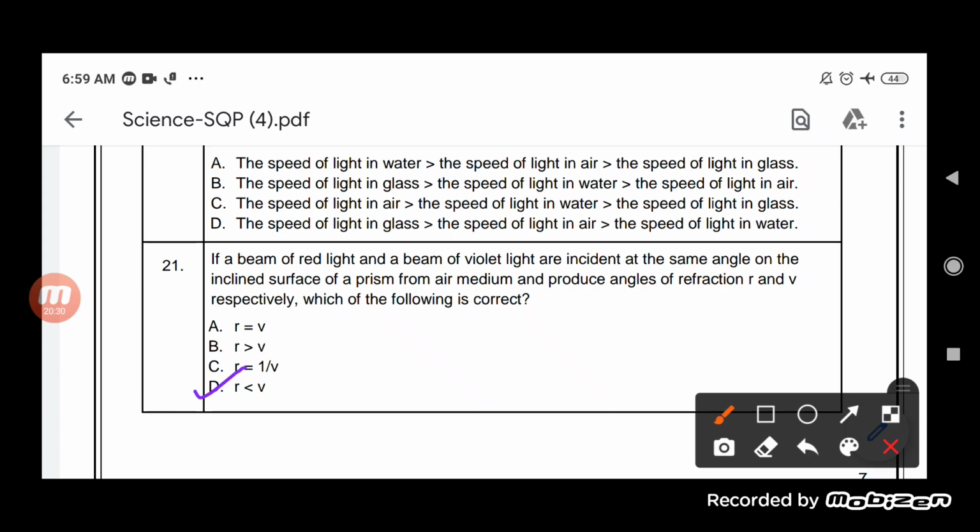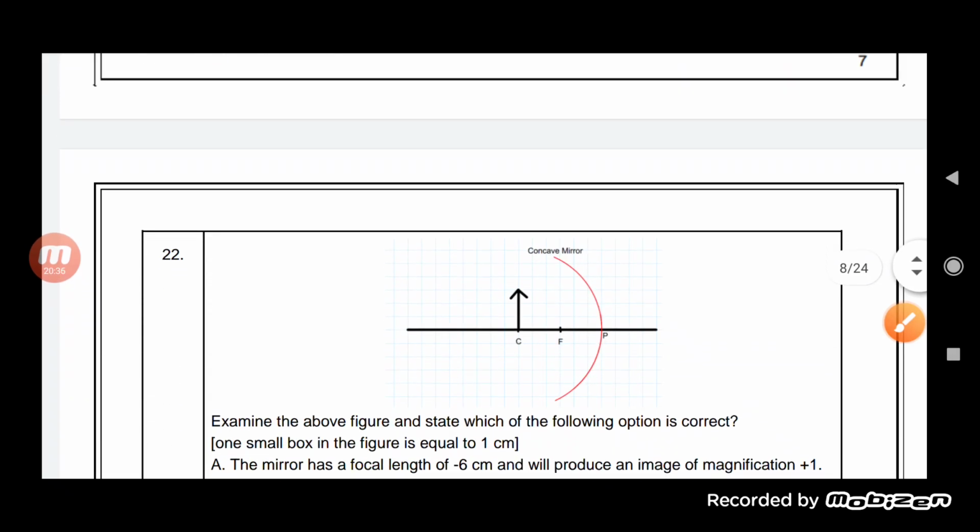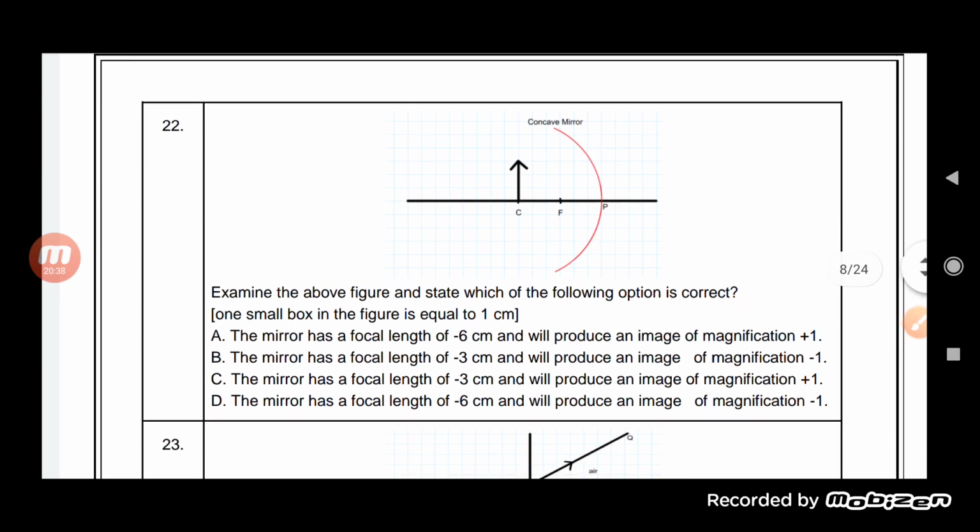Now see here, a diagram is given, students. A concave mirror is given, and an object is kept there. Examine the above figure and state which of the following options is correct.